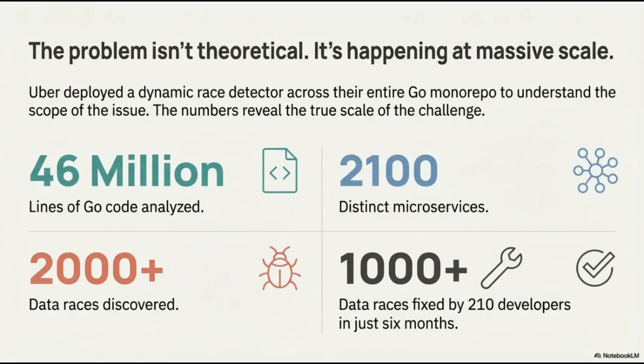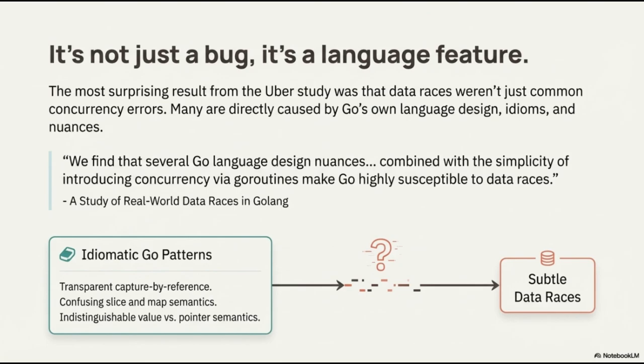These figures reveal the true scale of the challenge and the intensive resources necessary to maintain code reliability in such a complex ecosystem. It is often said that a bug is just an undocumented feature. But in the case of Go, a study by Uber suggests that certain data races are actually inherent to the language's design. The most surprising takeaway from this research is that data races are not merely common concurrency errors. Many are directly facilitated by Go's specific idioms and nuances. The study concludes that several language design choices, when combined with the extreme simplicity of introducing concurrency via Go routines, make Go highly susceptible to data races. Essentially, the low barrier to entry for concurrent programming can mask underlying complexities that lead to memory safety issues.